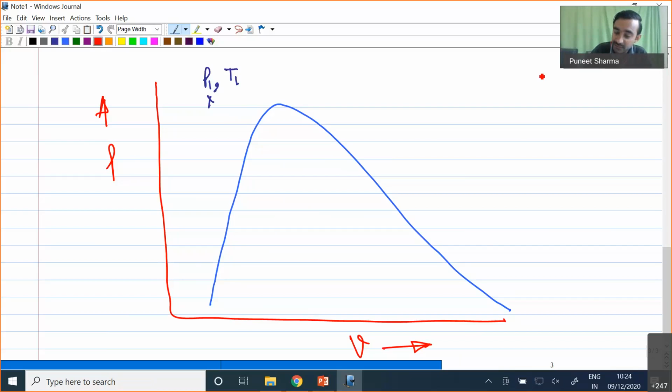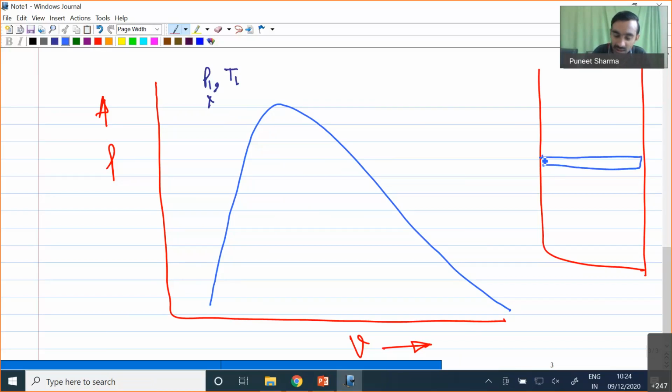Once again, I have considered a piston cylinder system, and in this piston cylinder system I have put a number of weights. These weights contribute to the very high pressure P1 inside.